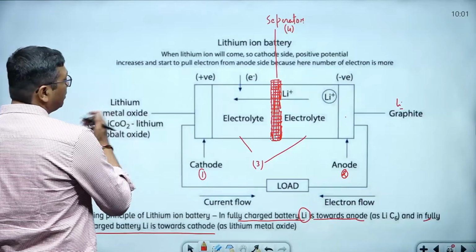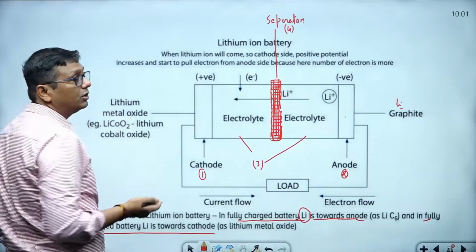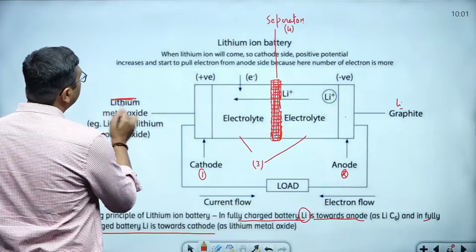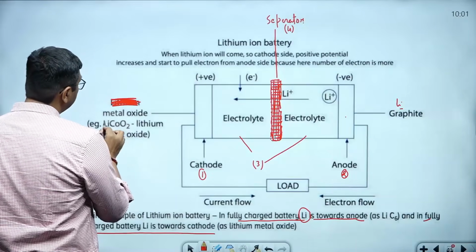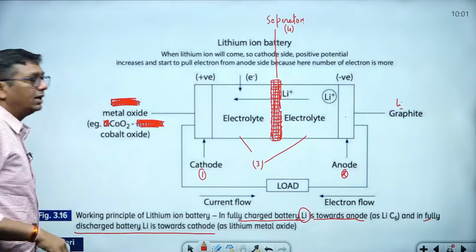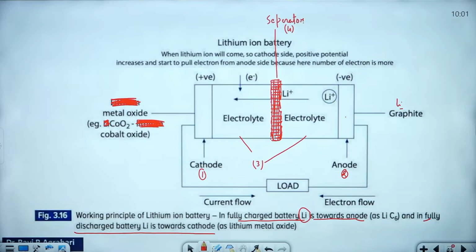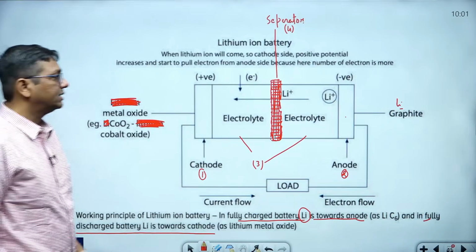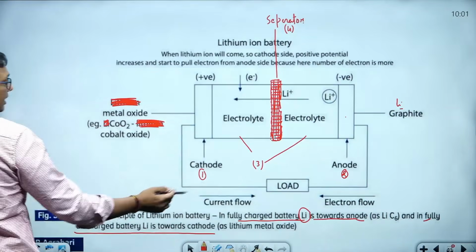See guys, in this battery, lithium is here, it means the battery is fully discharged. But I just want to tell you the battery is fully charged. Leave this lithium, clear everyone, leave this lithium. Now what is going to be here, guys? Actually there is an electrolyte.